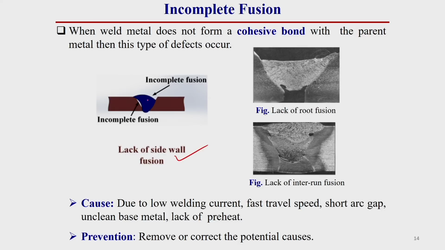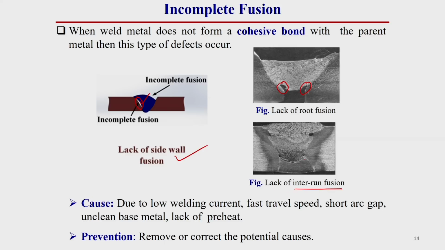This incomplete fusion can be side-wall fusion. Here you see, in this portion there is no cohesive bonding between the weld material and the base material, so there is a gap. This is called lack of side-wall fusion. This type of defect can be lack of root fusion: at the root side there is lack of fusion. This can be inter-run fusion also.